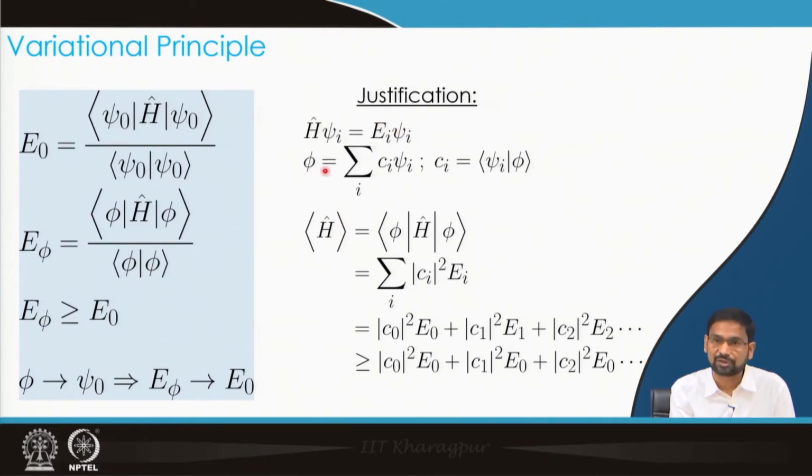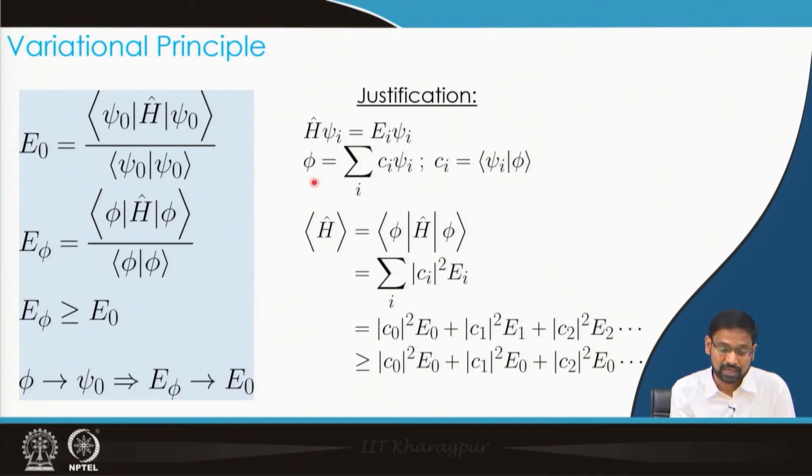Now, the trial wave function phi that I am taking can be expressed in terms of these psi i's. Why? Because these psi i's are eigenfunctions of a Hermitian operator, that is the Hamiltonian. We already know that the eigenfunctions of a Hermitian operator form a complete set of orthonormal basis functions.